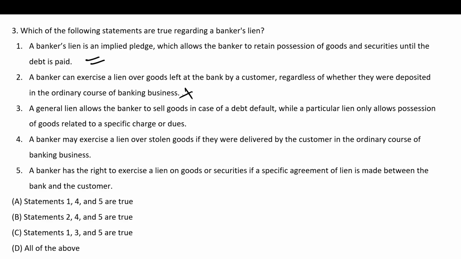A general lien allows the banker to sell goods in case of debt default, while a particular lien only allows possession of goods related to a specific charge or dues. This is correct. A banker may exercise a lien over stolen goods. No, not correct. A banker has the right to exercise a lien on goods or securities if a specific agreement of lien is made between the bank and the customer. This is correct. So 1, 3 and 5 are correct. So option C is the correct answer for this question.